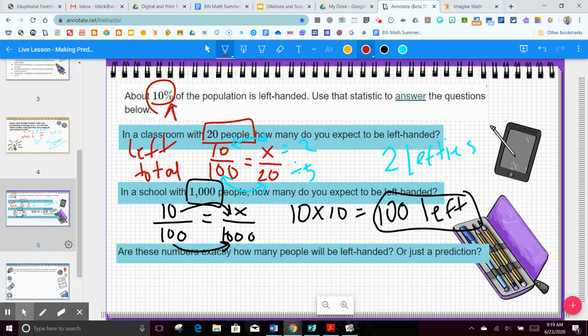And one final question. Are these numbers exactly how many people will be left-handed? So if we have 20 students in our bridge class, are 2 of them going to be lefties, or is this just a prediction? Well, with all of probability, it's just a prediction because in the real world, anything can happen. So we could have 10 lefties and then we're just not the norm. So all probability is predictions.